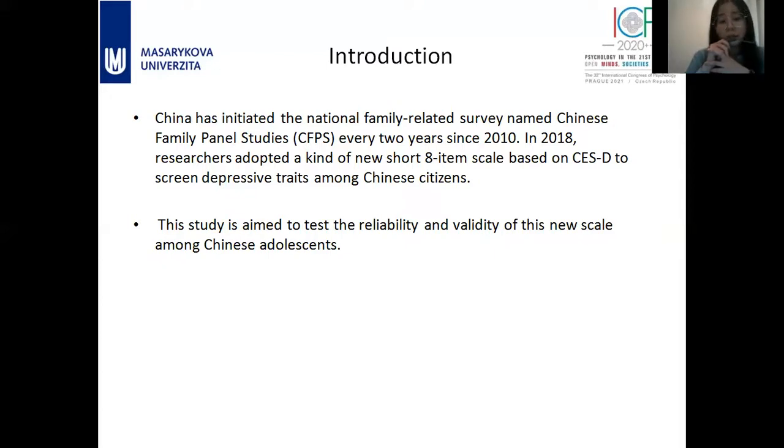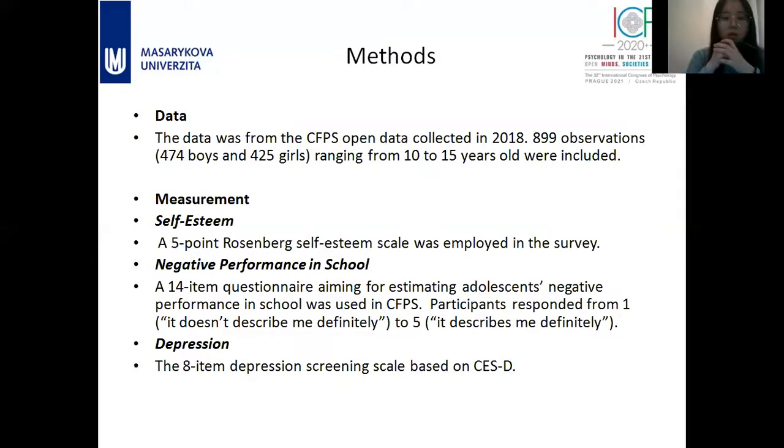So our research was aimed to test the reliability and validity of these new scales for Chinese adolescents. We adopted the CFPS data collected in 2018. Actually, it is the newest data. The data collected in 2020 was not released yet. So this batch of data is the newest data we can get.